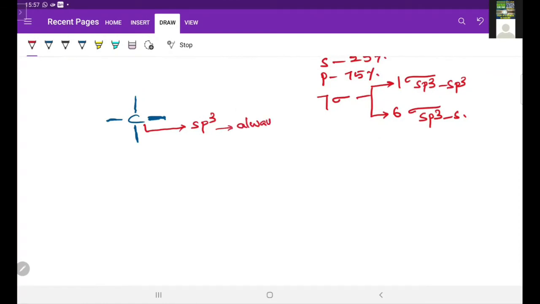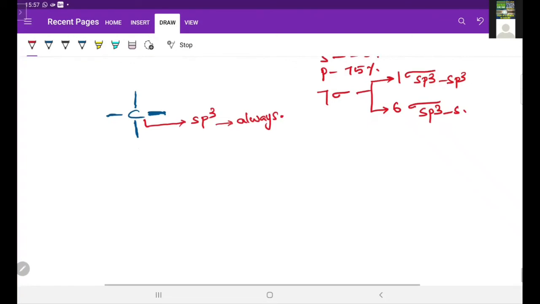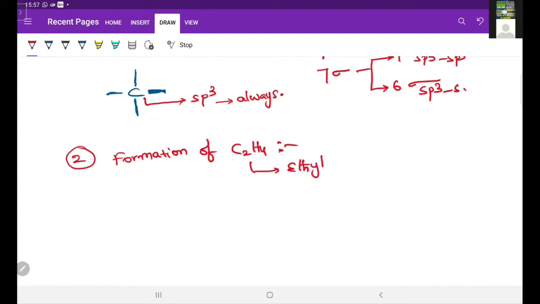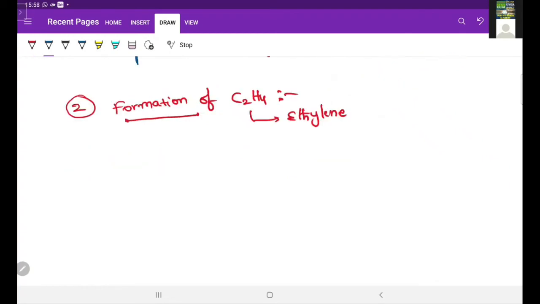So this is the formation of the C2H6 molecule. After that, second one, formation of the C2H4 molecule. C2H4 means it is an ethylene molecule. So, formation of the ethylene molecule. Here the central atom, the carbon, undergoes sp2 hybridization.